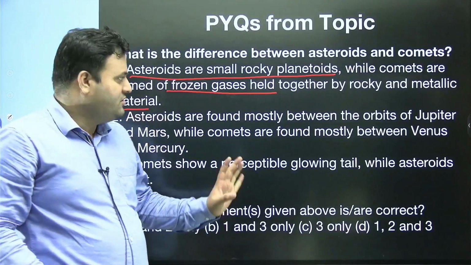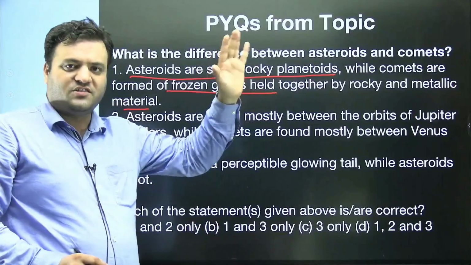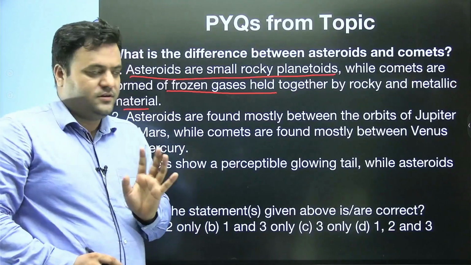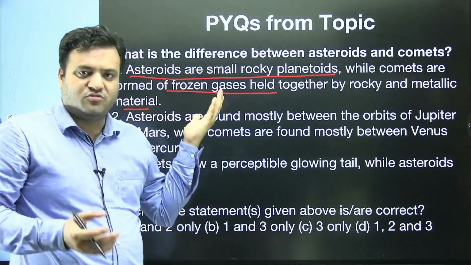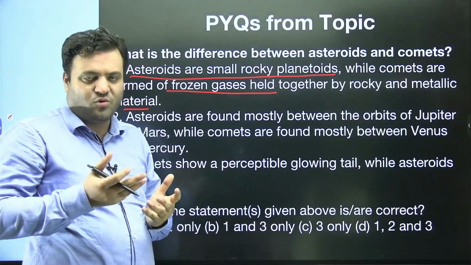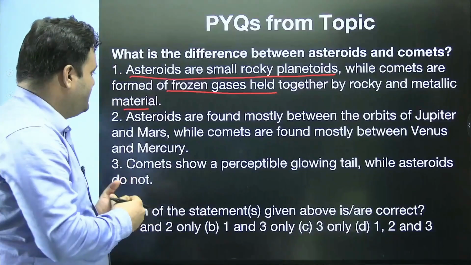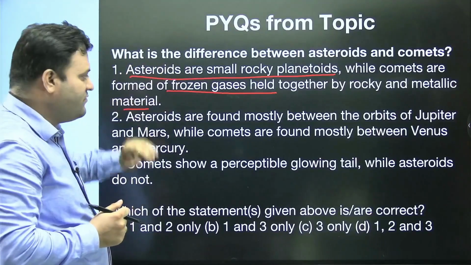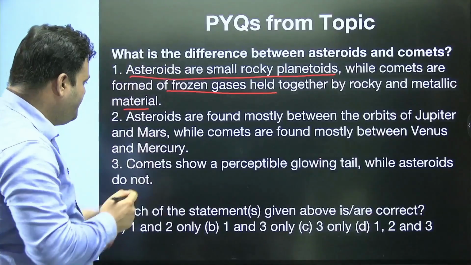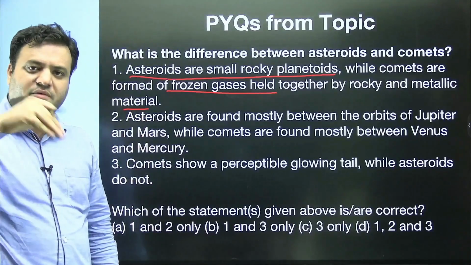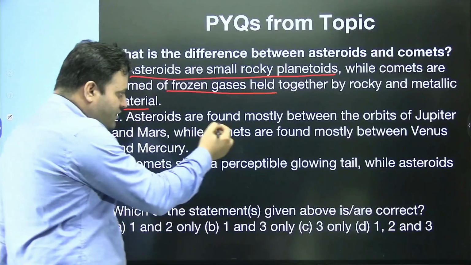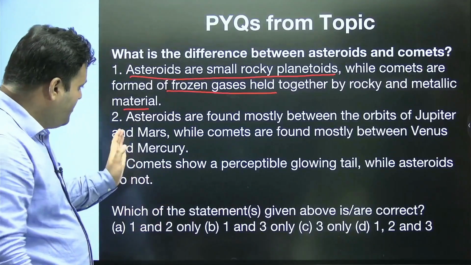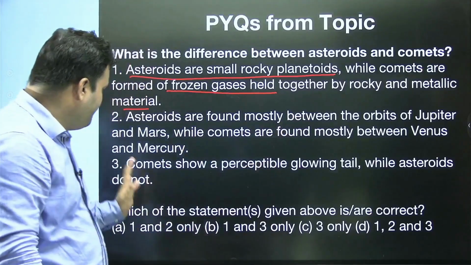I told you that this part of comets, the Kuiper belt, is basically beyond Neptune's orbit, and it is believed that there we have some sort of cool conditions. The Oort cloud is also there. So on the basis of this aspect, we can say statement 1 is correct to some extent. This is the main premise. You can use some elimination technique as well. Asteroids are found mostly between the orbits of Jupiter and Mars, while comets are found mostly between Venus and Mercury.